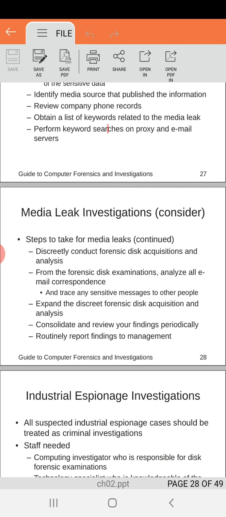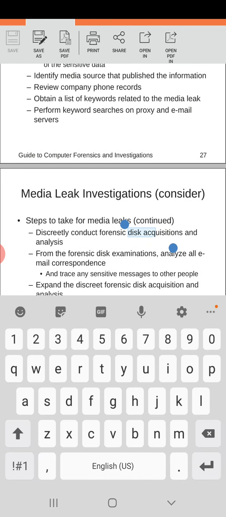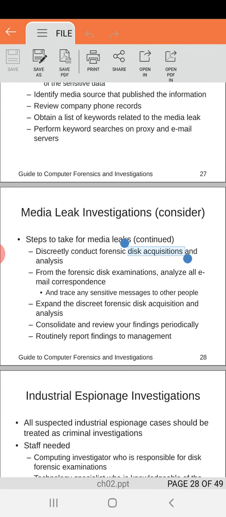The next crucial step that we need to take is disk acquisition. This is the essential thing that we need to do, and also the analysis. Disk acquisition is the concept of acquiring the data from the disk. So we are going to examine the forensic analysis, and then we are going to look for all the email correspondence as well.